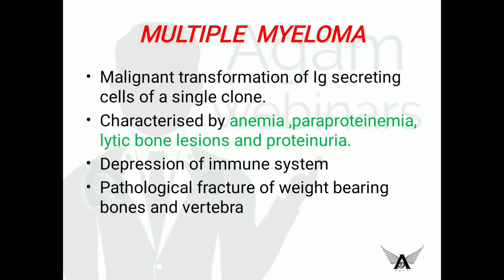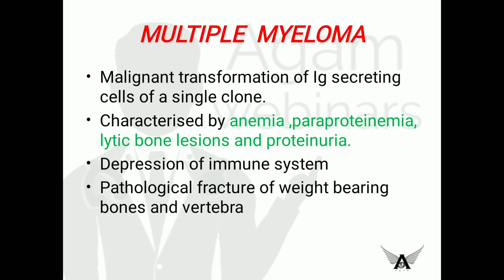Next, moving to some abnormal or clinical conditions related to immunoglobulins. First one is multiple myeloma. It is a condition characterized by malignant transformation of immunoglobulin secreting cells of a single clone. That means immunoglobulins of a single type are secreted in excess. It is characterized by anemia, paraproteinemia, lytic bone disease, and proteinuria. Why proteinuria? This excess immunoglobulin is excreted in the kidney and it causes renal failure.